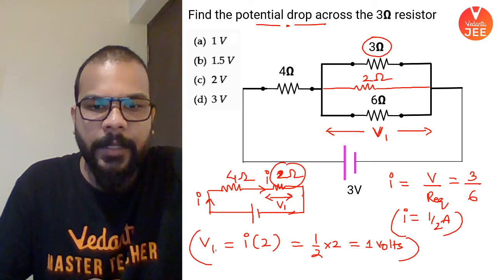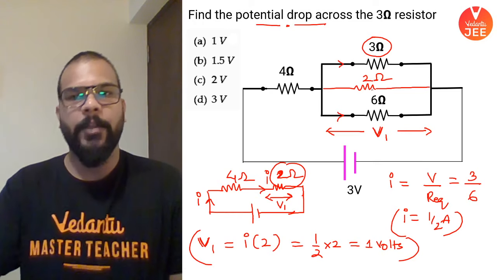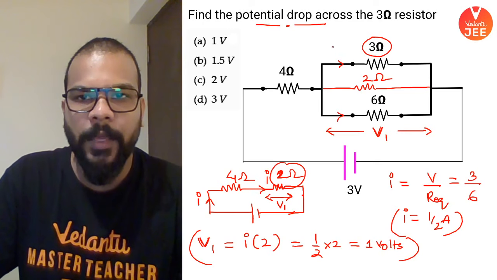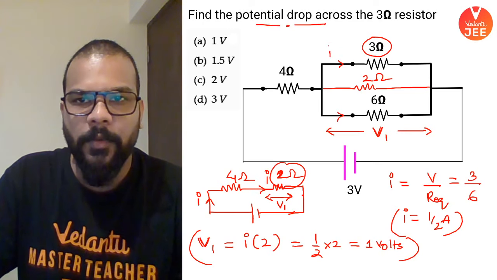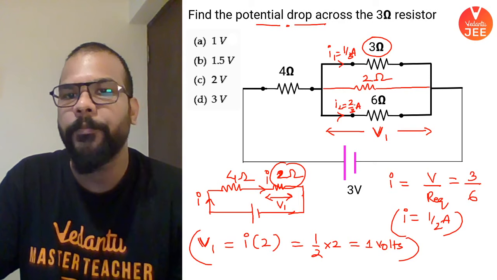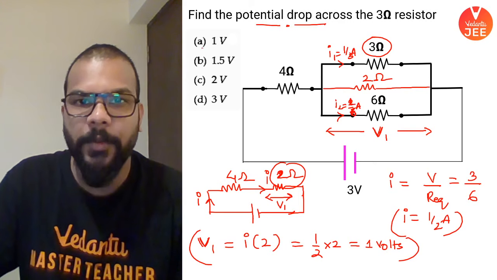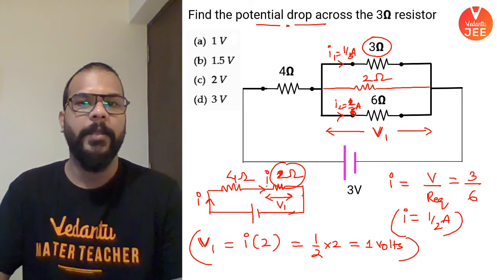Okay, if you are wondering why this is not being found first, the value of the current in these two branches, you can try that also. You will get that the value of current in this branch, say I1, will come out to be 1 by 3 ampere, and here it will come out to be 2 by 3 ampere. Okay, sorry, this will come out to be 1 by 6 ampere, so that you get the value of voltage as 1 volt only.